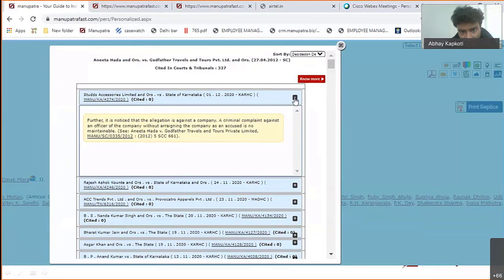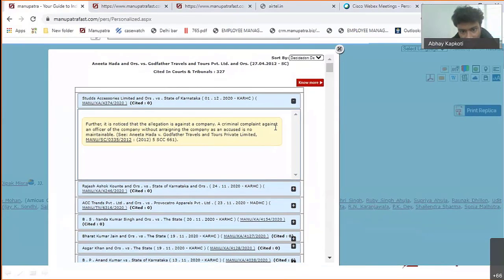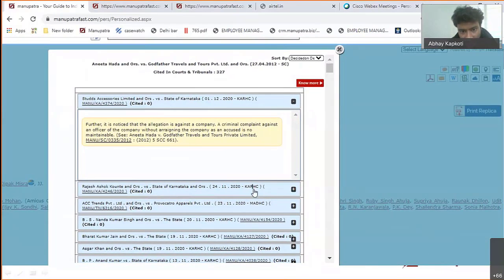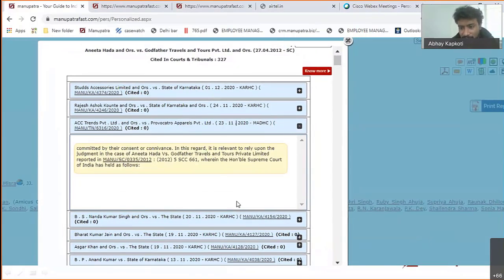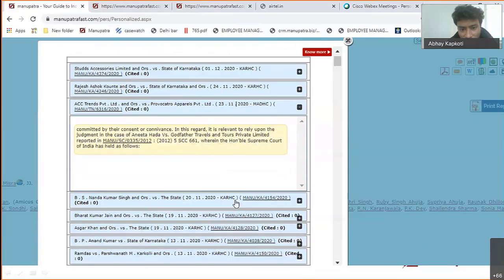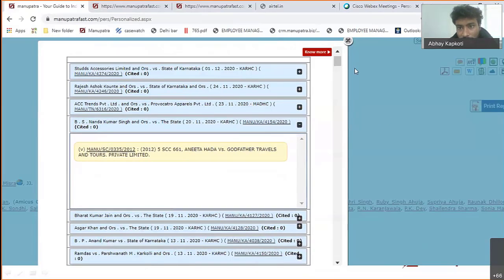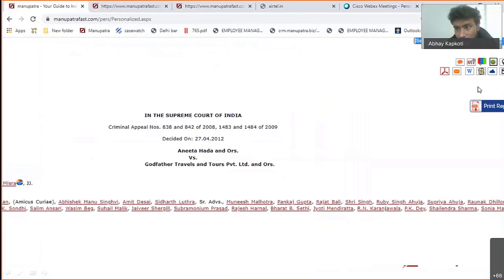And this is the paragraph of the judgment. Similarly, another Karnataka High Court judgment has referred to this in this one. A Madras High Court judgment has referred to it. So you will be able to find which judgment is referring to this and in which paragraph of the judgment. You don't have to look for the paragraph also. That is also available from here. Okay, so let's move on to the next one, the case map.